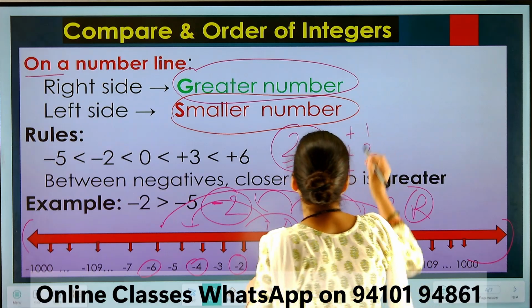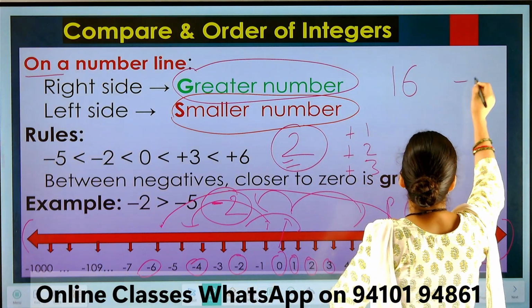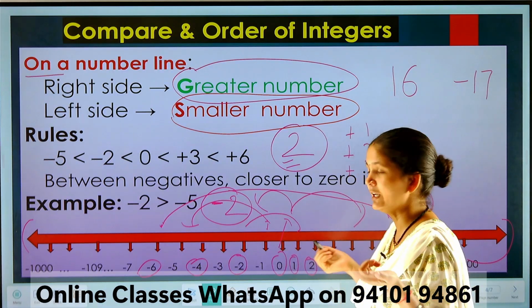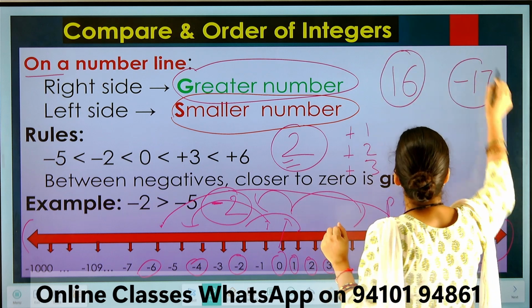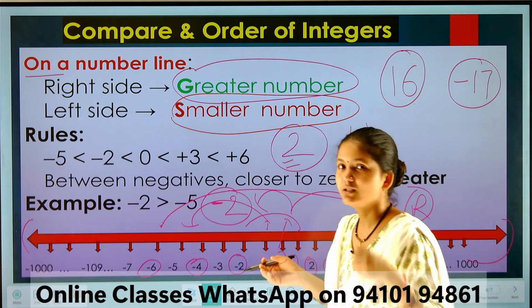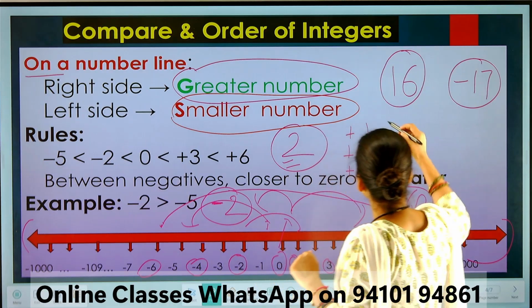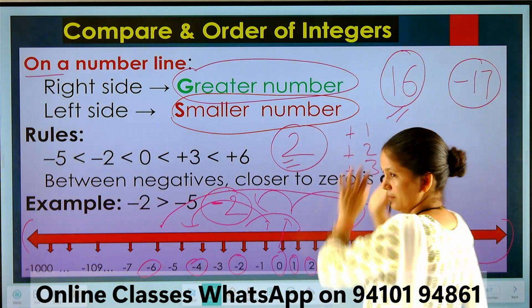Now I will explain. Suppose there is +16 and there is -17. So which one is greater? First, this is a positive number and this is a negative number. Positivity is better than negativity. Got it? So you can understand this is positive. So that's why this is the greater number.